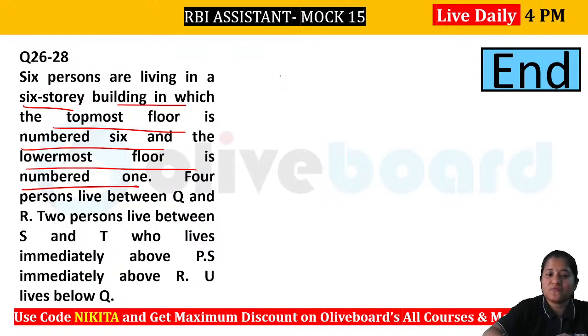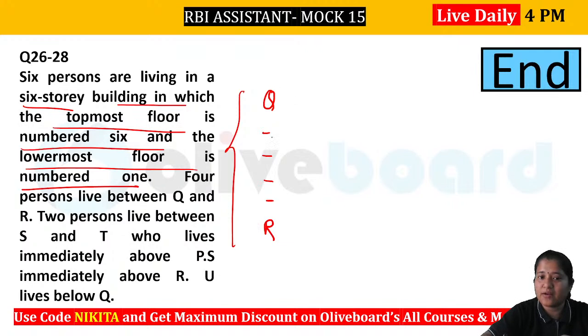So let's see. So 4 persons live between Q and R. So Q, 1, 2, 3, 4. This is your R here. Now U lives below Q. So you can see that we have 6 persons in here already. 1, 2, 3, 4, 5, 6. So you can see that we already have 6 persons in here, okay? Now let's say if you had placed it other way around, because we have not been given whether Q is above or R is above.